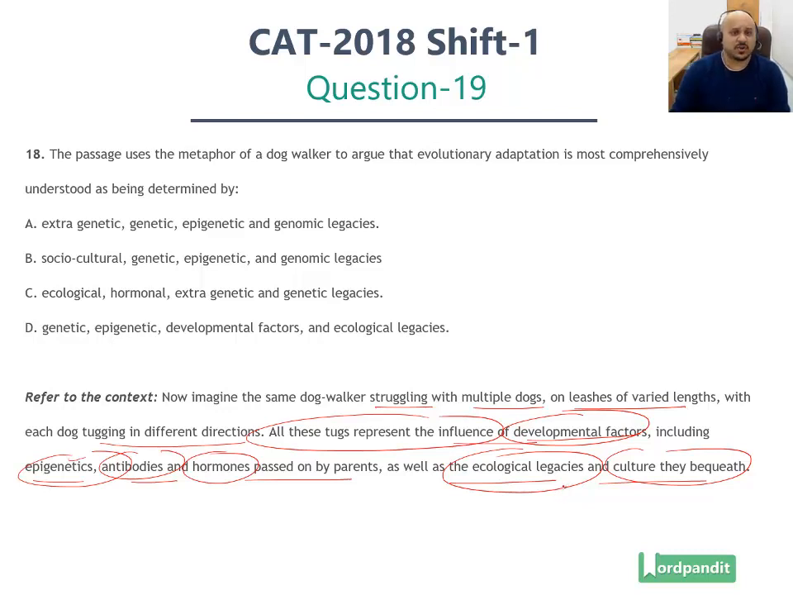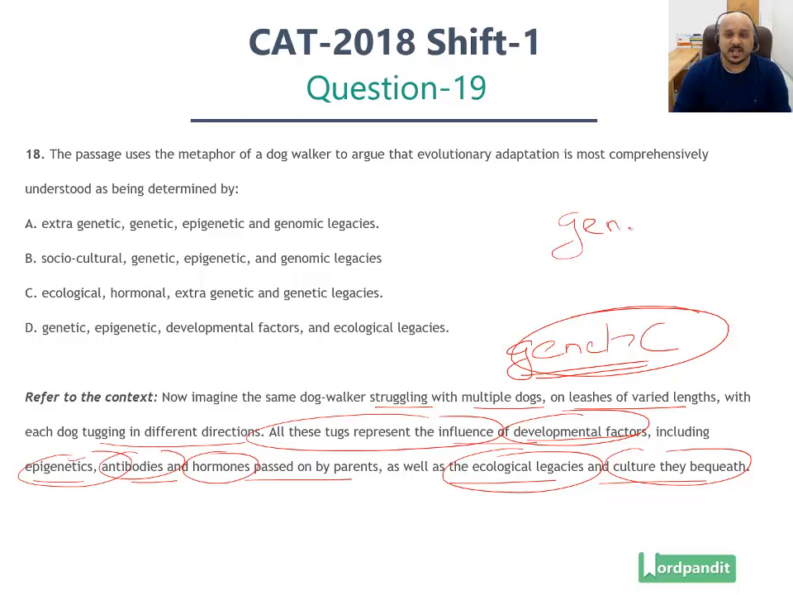and we've got to match these with the given answer choices. Right now, the one thing that you've got to keep in mind is there is one default factor which is already there, which is the genetic factors. Right, genes are already there. These are in addition to genes. Remember, genes, that's the basic tug, that's the basic dog leash. So genes plus these other factors, that's the complete list of factors. So genetic factors are always going to be there. So now let's look at the answer options.